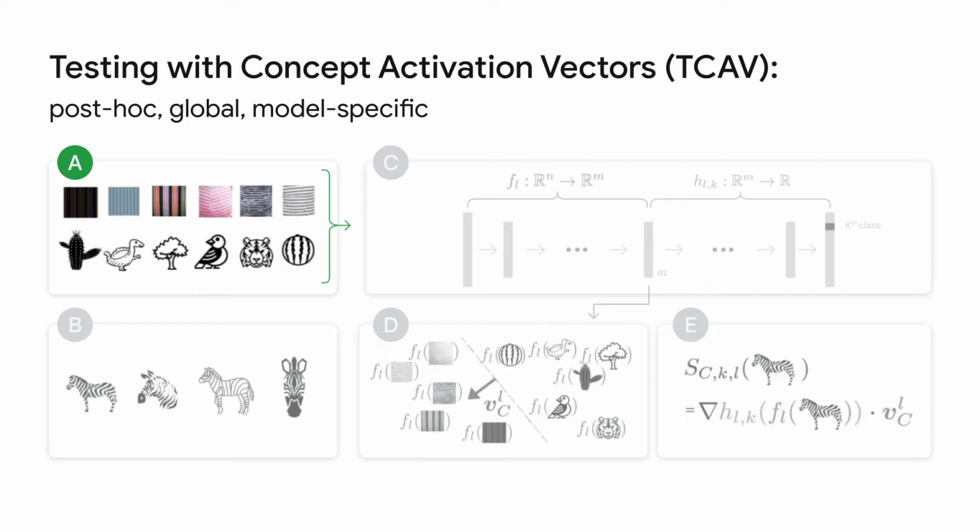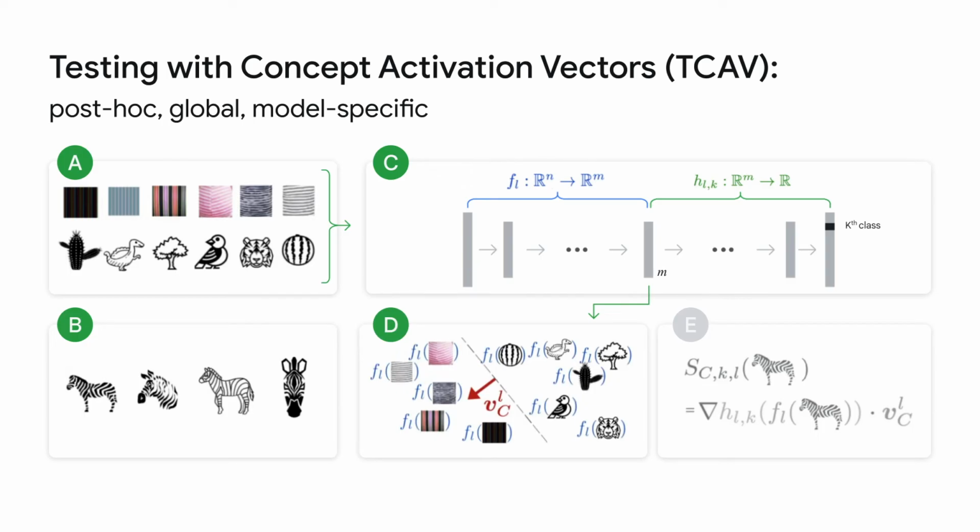Gather a user-defined set of examples that exemplify the concept of interest, such as stripe patterns, along with a set of random examples. Collect labeled training data instances representing the target class, for example, zebras. Employ a trained target neural network to process the prepared concept data. In a feature space of an intermediate layer of the model, train a linear classifier to distinguish between the representations produced by the concept's examples and those from random examples.